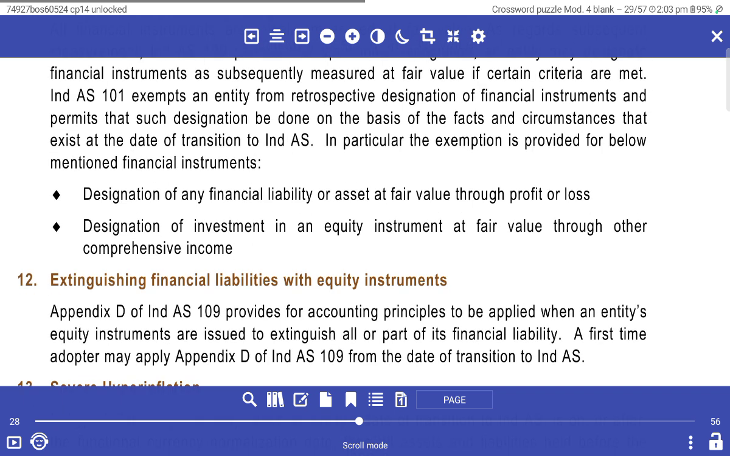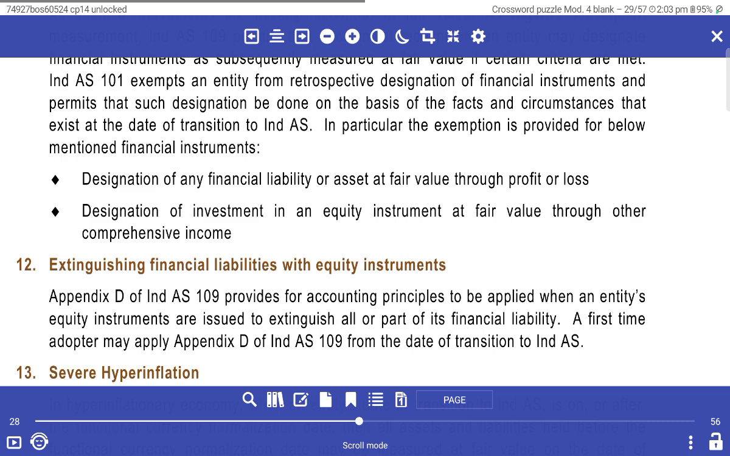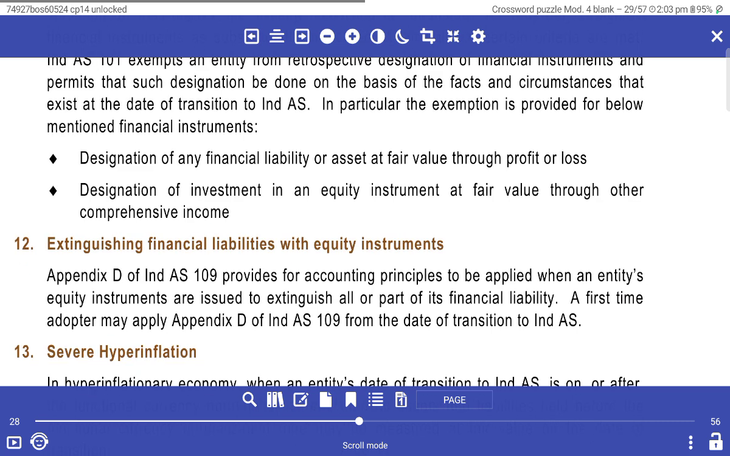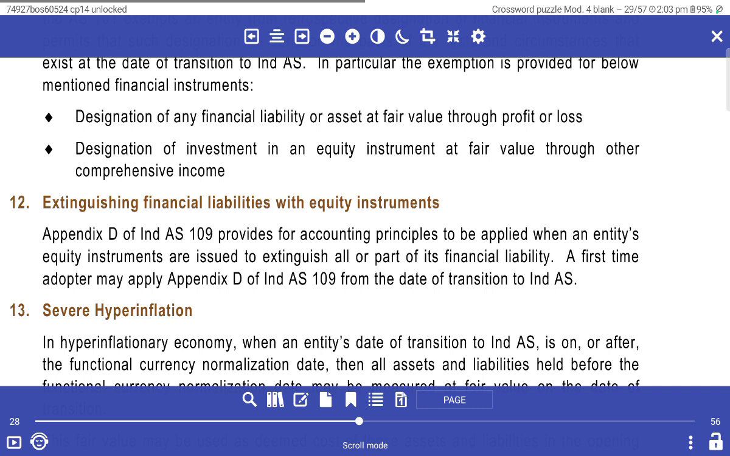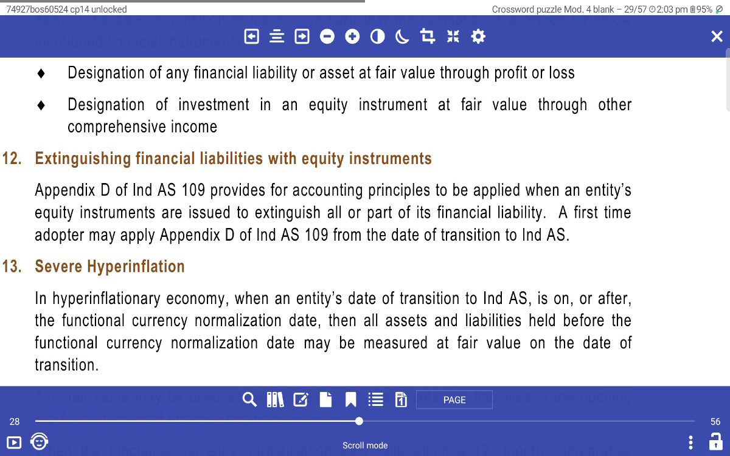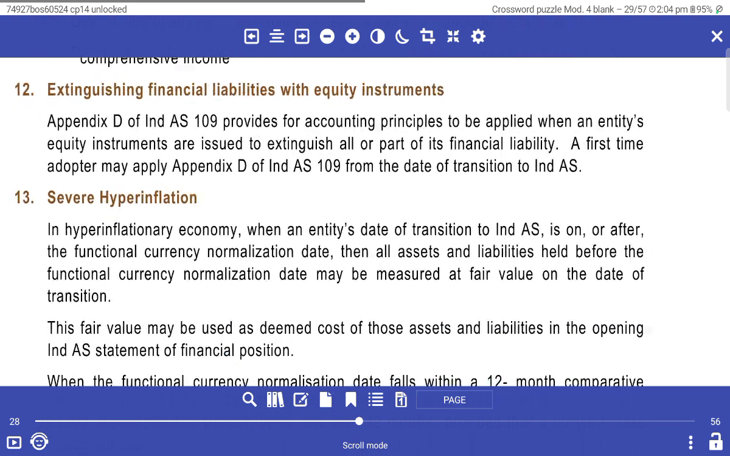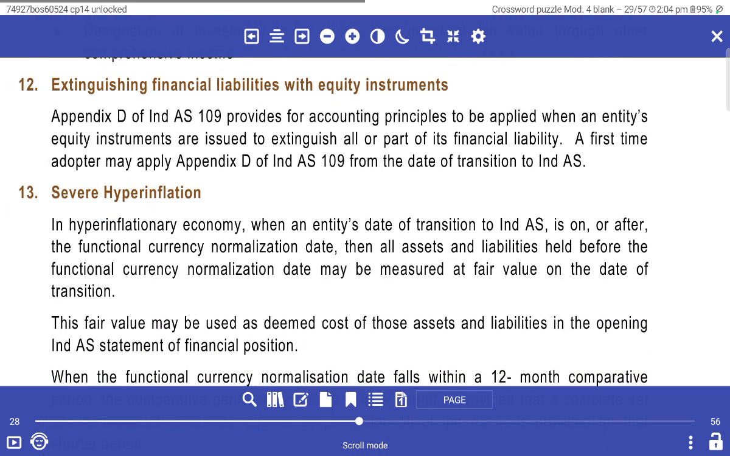Ind AS 101 will not exempt the entity from retrospective designation of financial investments upon the use of designation on the basis of the facts and circumstances that exist at the date of transition. Ind AS 101 provides particular exemptions for designation of any financial liability as fair value through profit or loss, designation of investment in an equity instrument as fair value through other comprehensive income, and extinguishing of financial liability by equity instruments.